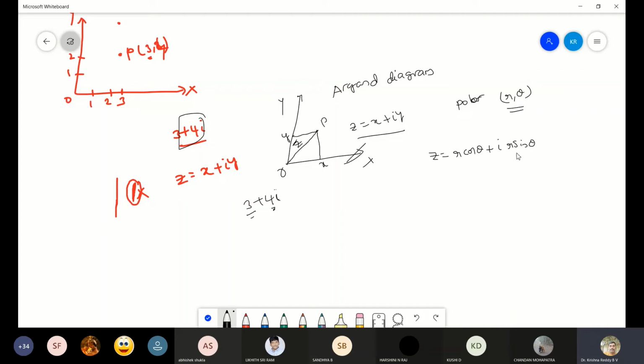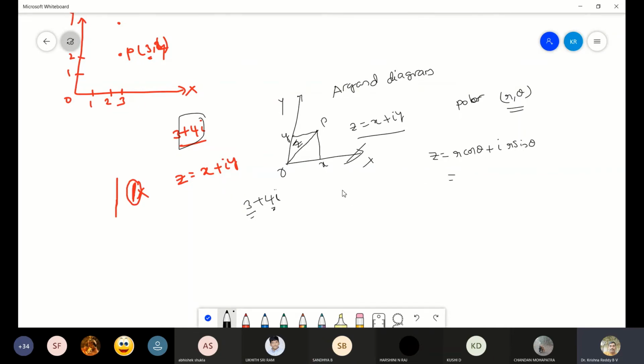The same complex number can be represented in terms of the polar coordinates, that is, in terms of r and theta. Again, this is a complex number only. This is the real part, r cos theta, and this i into r sin theta will be treated as the imaginary part. So r cos theta will be along the x-axis and r sin theta will be along the y-axis.